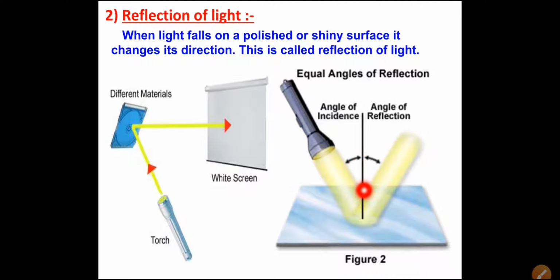When you draw a normal with the help of a pencil, and draw this emitted ray and reflected ray, and when you calculate the angle between this emitted ray and normal, and this normal and reflected ray, both the angles would be equal. This is the angle of incidence, and this is the angle of reflection.